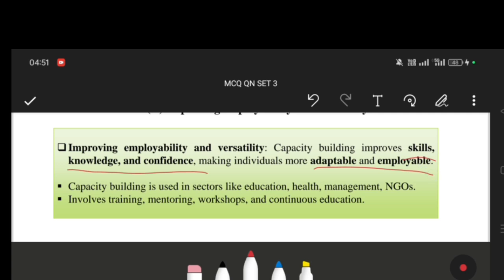Capacity building is used in sectors like education, health, and management (NGO). It involves training, mentorship, workshops, and continuous education. So the main purpose of capacity building is to develop the skills of the individual by means of training, mentorship, workshops, and continuous education.